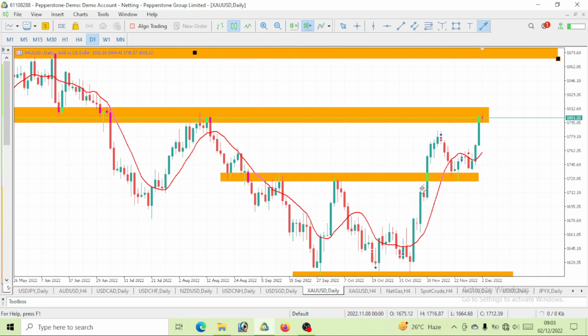Price came to this resistance level. Guess what? It broke above it. What do we see next? Price gives us a pullback to test this resistance level, and it continues a bullish move upward. So this is what I want you guys to be watching out for on this gold. That there's a possibility that we would have a pullback at this level on gold and go bullish, right?